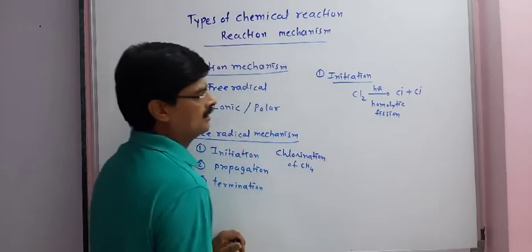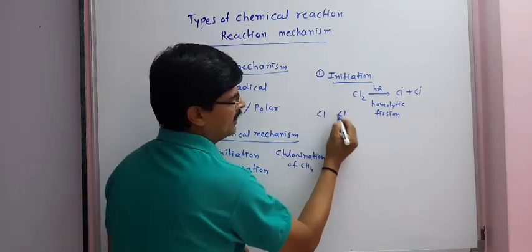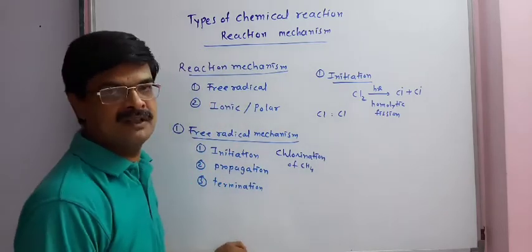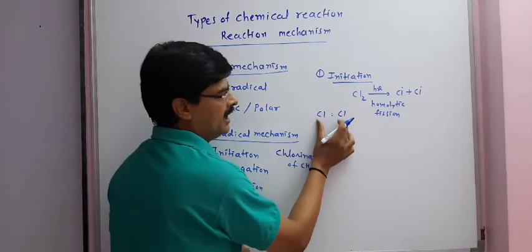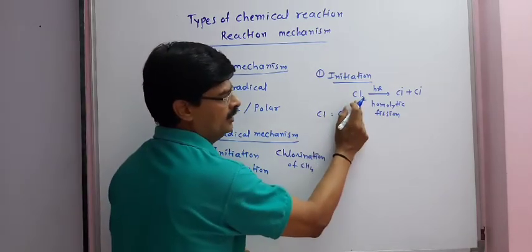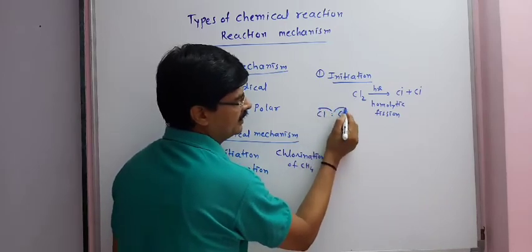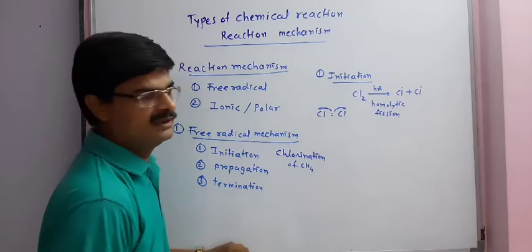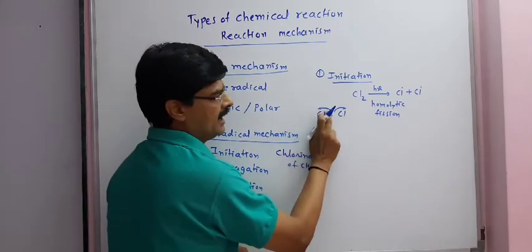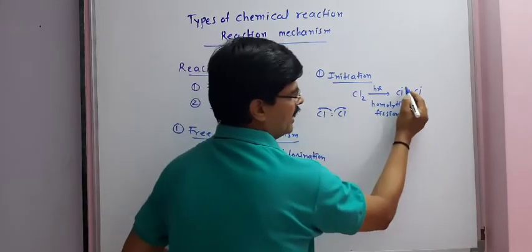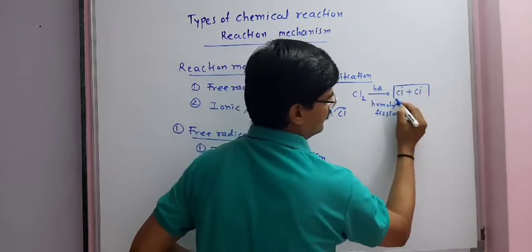As we know, there is an electron pair present between two chlorine atoms in the Cl2 molecule, and both will receive one electron each, which is shown by fish-hook arrows, and we get two free radical Cl.